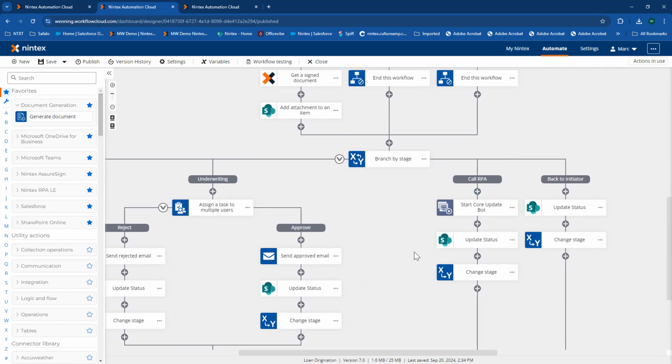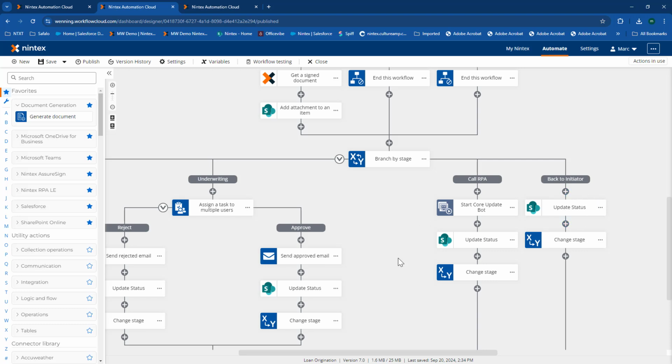But you'll notice next, we're actually using our RPA bot here. I'm actually starting an RPA bot with this particular workflow, and we're updating the core system. Because what we found is a lot of our banking core systems don't have APIs that we can connect to via workflow, but we can call RPA, which is another product that Nintex has. We could call our Nintex Robotic Process Automation, start a bot there, pass over the information we want to actually have updated in the core system, and then have the bot log into the core system just like a person would and update that information for us.